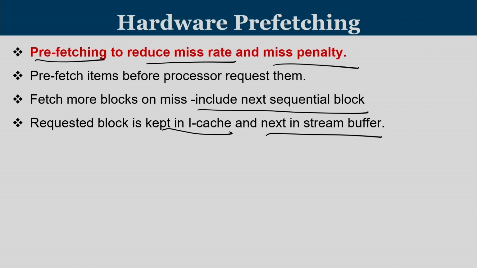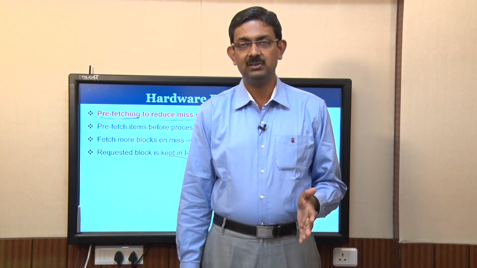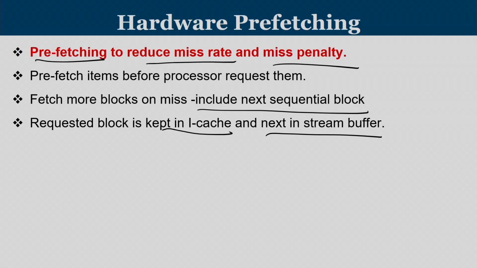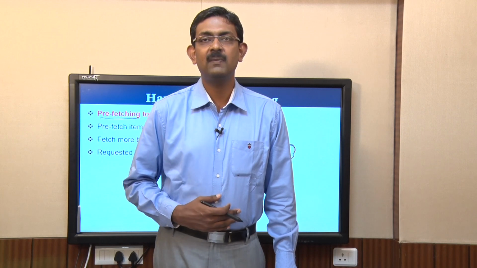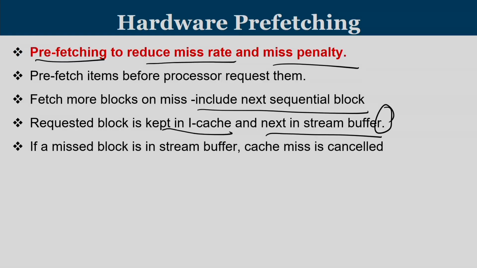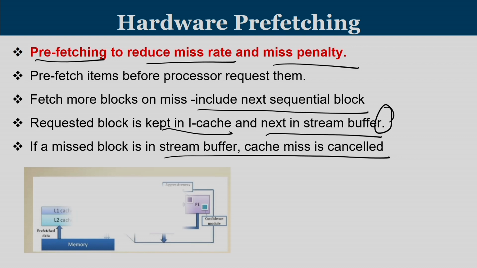Whenever you get an address, you search in the cache memory, in the instruction cache. If it is not available, then look into the stream buffer. So, this can be considered as an extended version of your cache, where you are keeping a few more blocks of data in the cache memory. If a missed block is in the stream buffer, then it is not like a cache miss. You are effectively having a cache miss, but with a lower penalty.